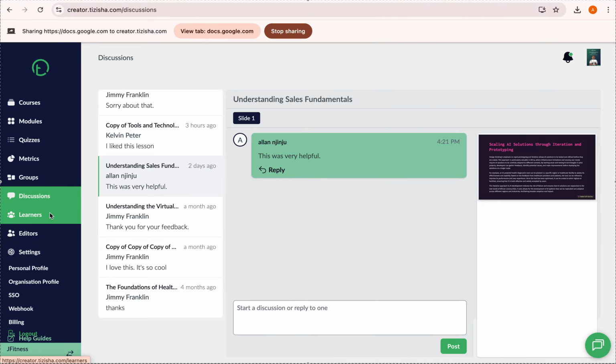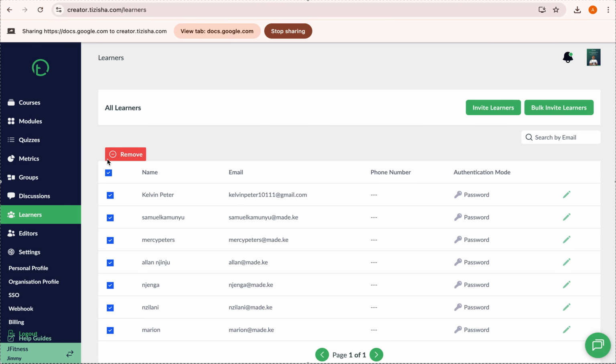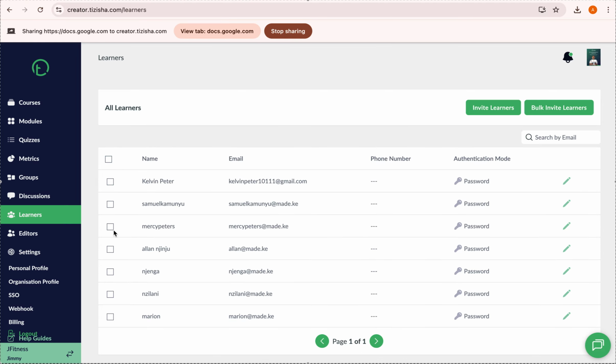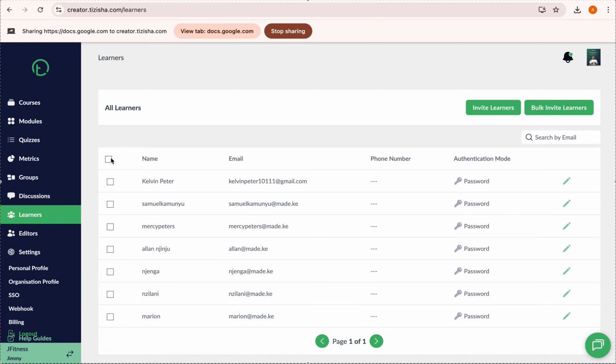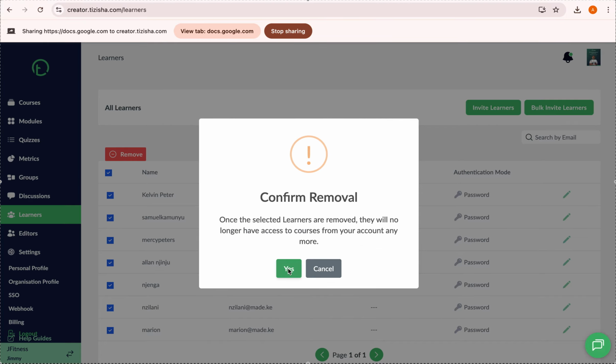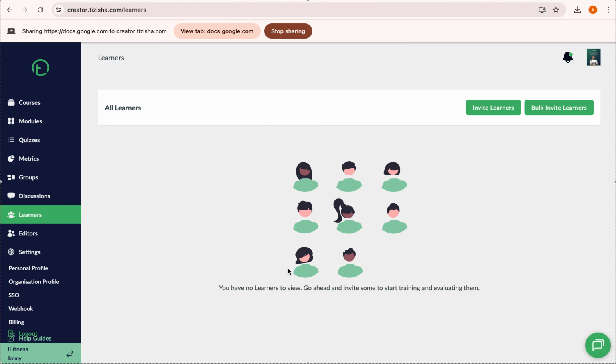Okay, so let me take you through learners real quick, and let me just start by removing all these learners so that you get to see how they just populate one by one. To remove learners is easy. If I want to remove everybody all at once, I'll just click on this top checkbox. I'll get this red remove button and remove. If I want to select individuals and remove them individually, again, just click on these checkboxes and remove. But now we want to do away with all of them, so we just click on this and say yes. So at the moment, we absolutely have no learners on the platform.